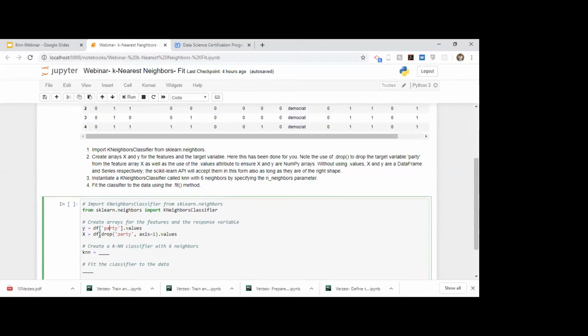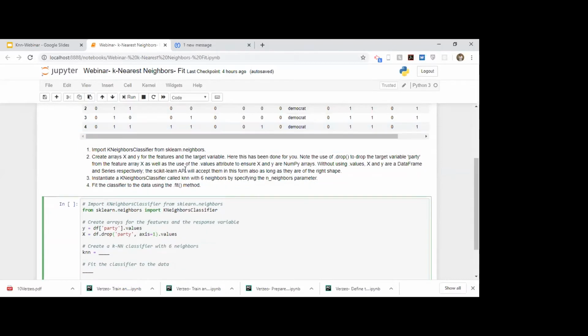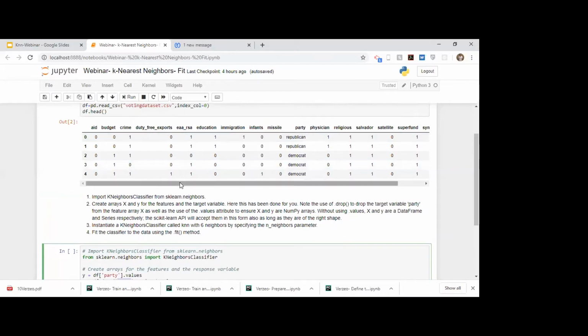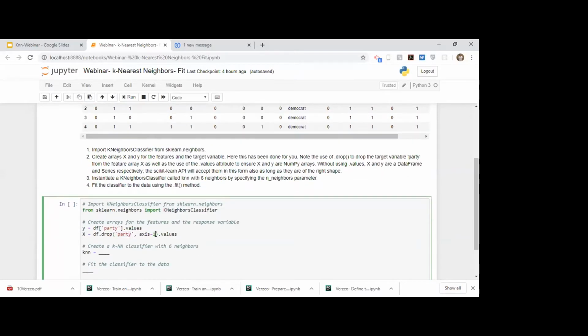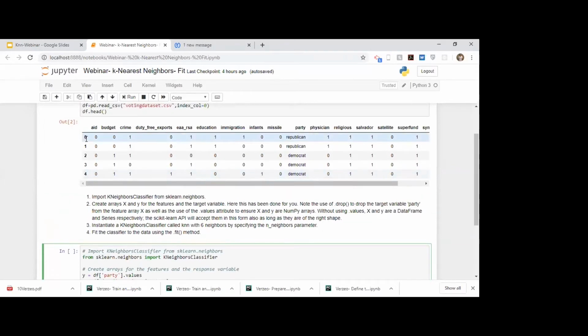So for that, we use df.drop. We drop this column, and all the columns apart from this will be stored in X. By specifying axis equals 1, this tells the compiler that you are referring to party as a column label. If you don't specify this, you would receive an error because by default, the compiler looks for row labels only.